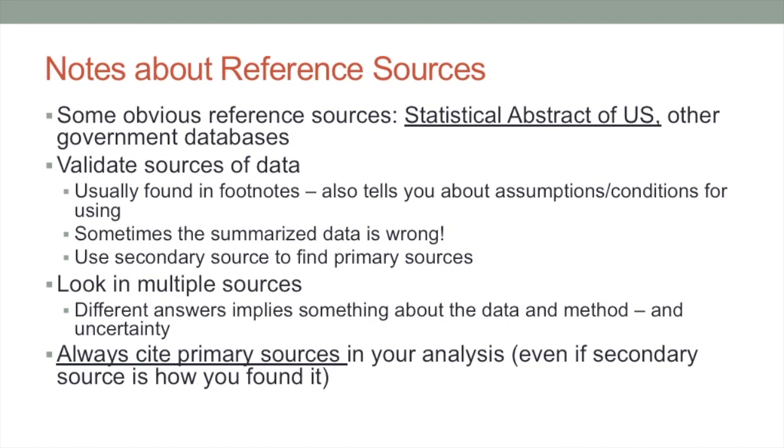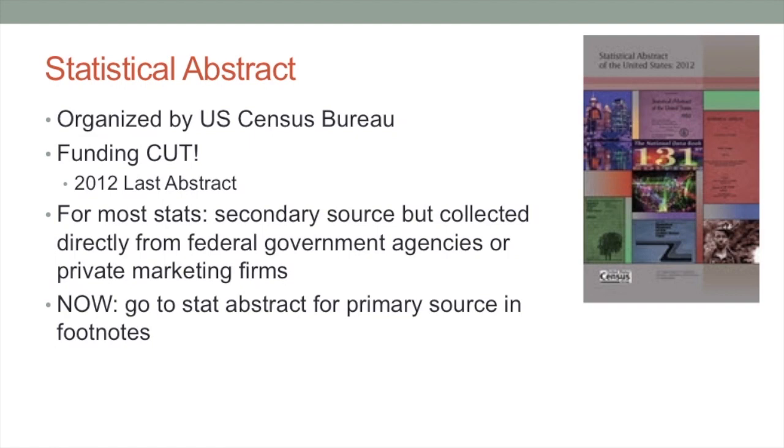So the sad news, I told you that Statistical Abstract is an obvious place to find some numbers and some data, but the sad news about this is that there have been funding cuts and the Stat Abstract is not going to be useful for much longer. The last one was published in 2012, with most of the data collected around 2010 or before.